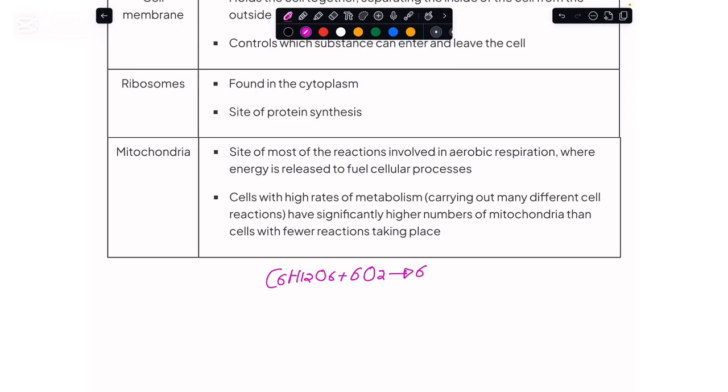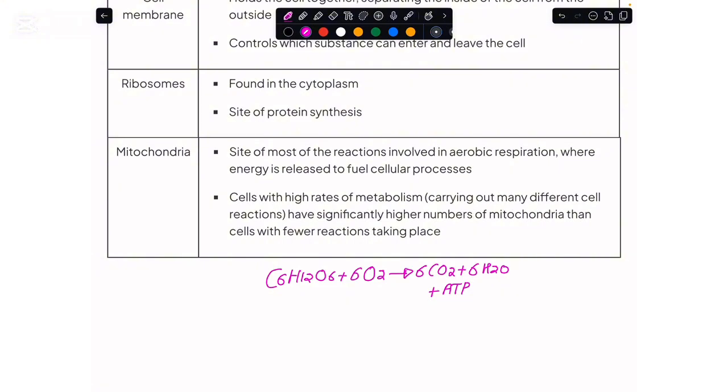As a result of that, we make six molecules of carbon dioxide gas and six molecules of water, and the energy we release in the form of a molecule, and that molecule is ATP, which stands for adenosine triphosphate.